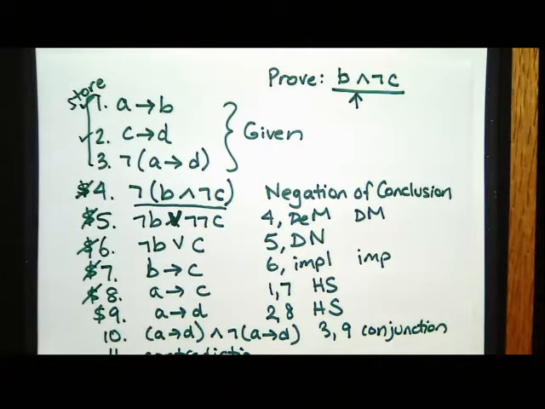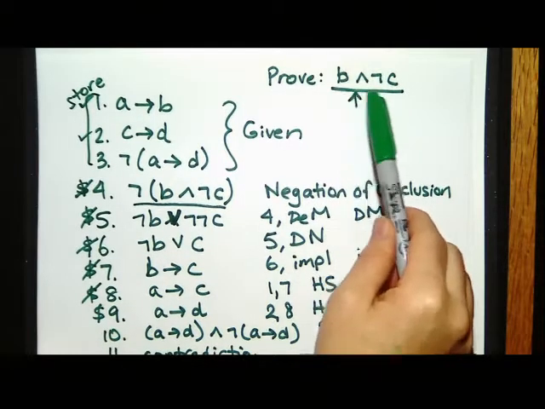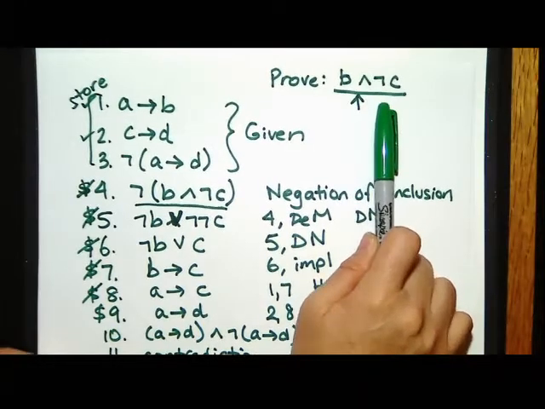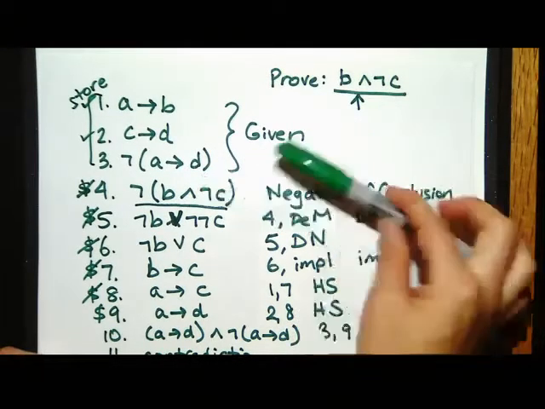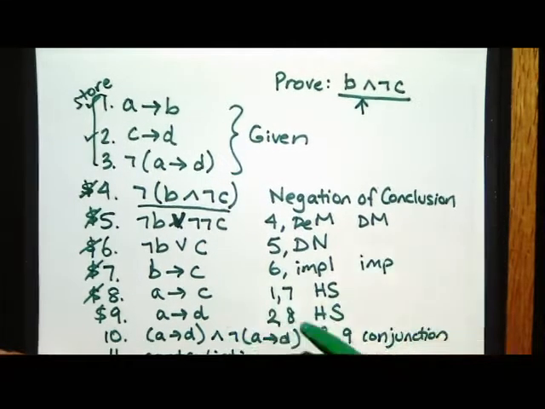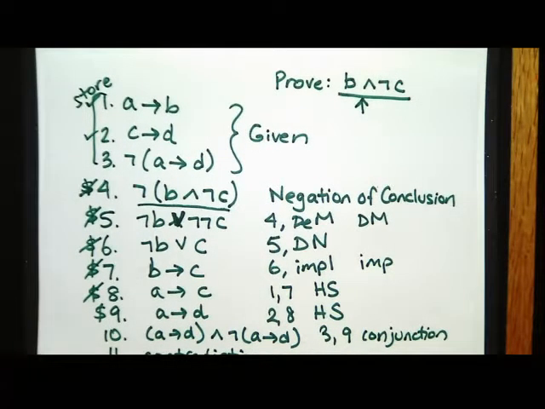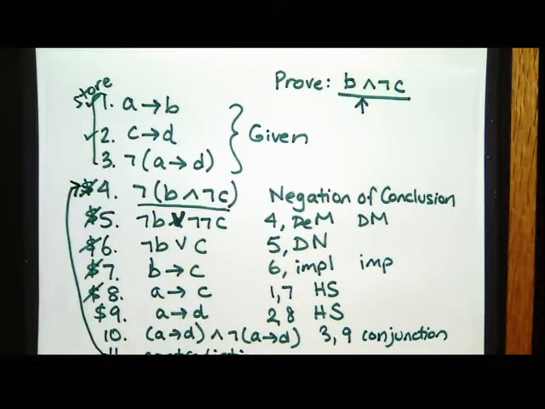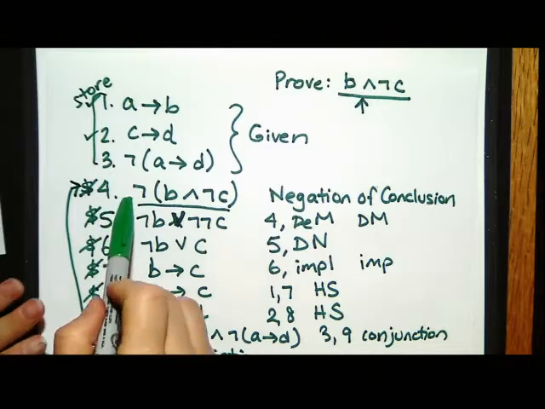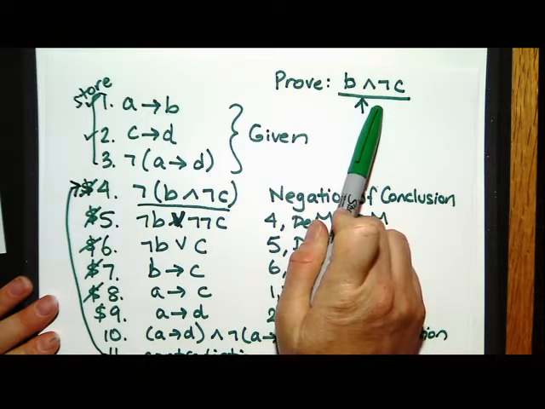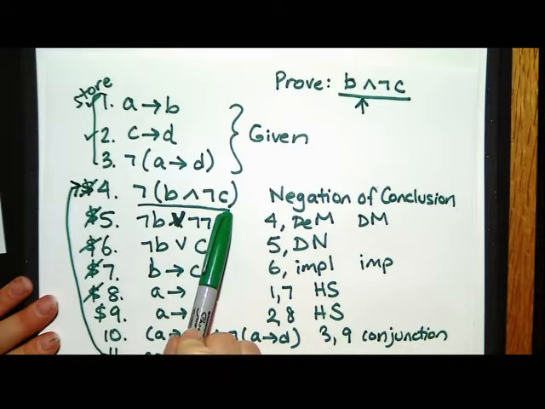Ben was just clarifying that the process we've just gone through is when we're trying to prove something, this is called our conclusion. So when we did the proof, we assume this is false, right? We stick it in here, and then basically when we get to the bottom and we show that there's a false, the conclusion naturally is that the thing we stuck in there must be false, right? But if I put another not in front of this, I get back the conclusion. Right? So if line 4 is false, then B and not C is true.